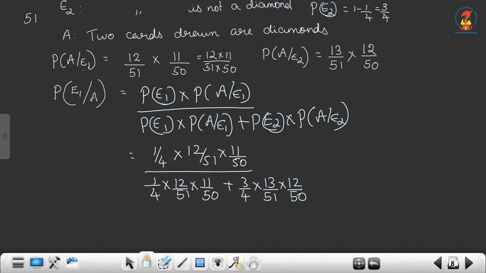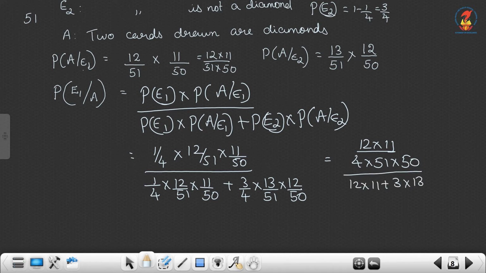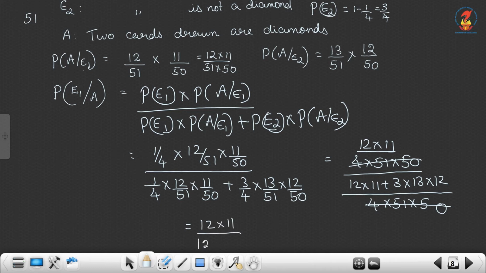So LCM we can cancel. 12 into 11 by 4 into 51 into 50. Then 12 into 11 plus 3 into 13 into 12 by 4 into 51 into 50. This cancel. 12 into 11, denominator 12 is common, taking out 11 plus 3 into 13. 12 and 12 cancel. So 11 by 11 plus 39. That is 11 by 50.